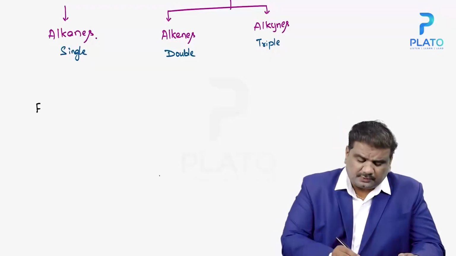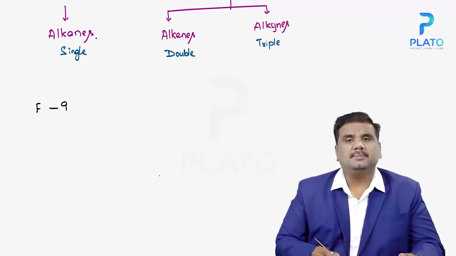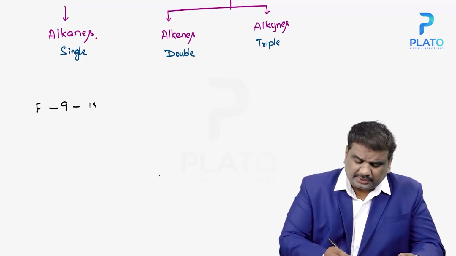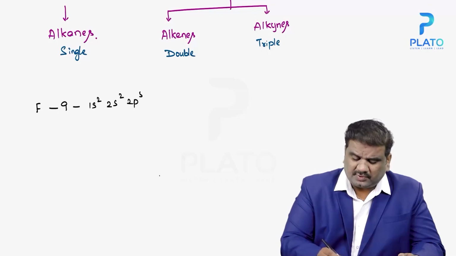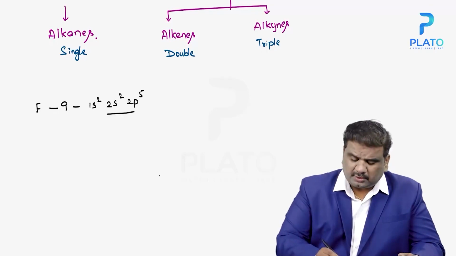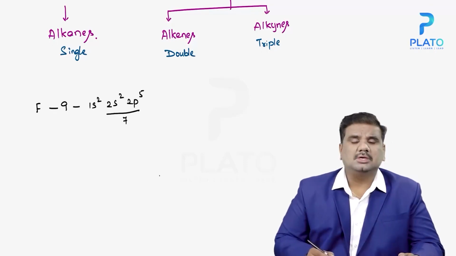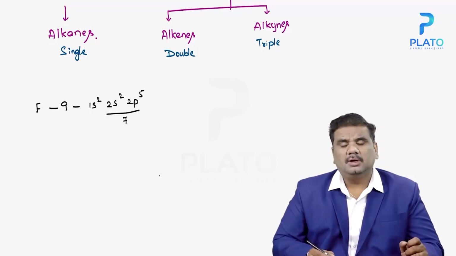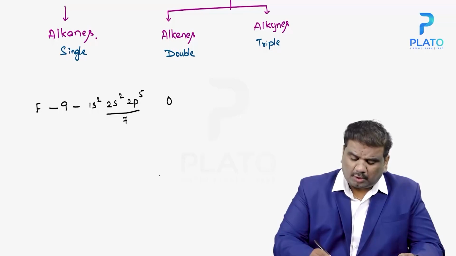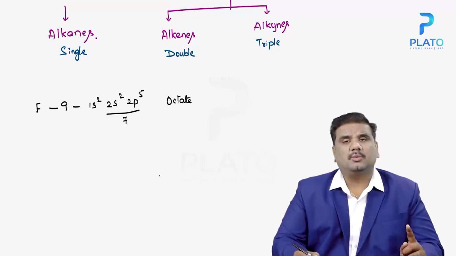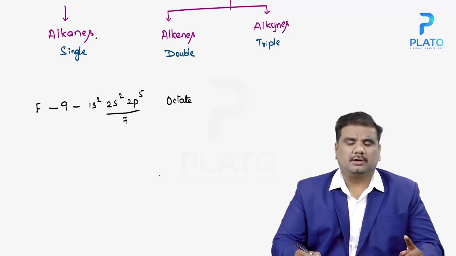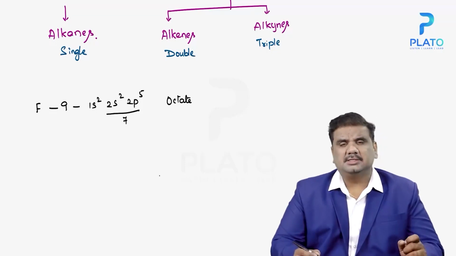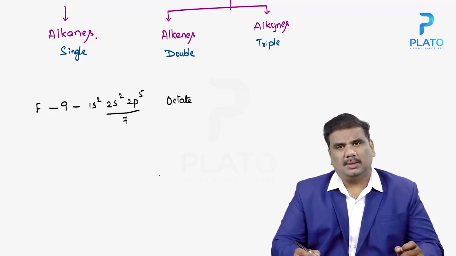In the case of fluorine, the atomic number of fluorine is 9. Its electronic configuration is 1s2, 2s2, 2p5. The outermost orbit of fluorine has 7 electrons, and it is short of 1 electron. In order to have the octet configuration, fluorine requires one more electron. That is the reason why fluorine will try to form a bond with one more fluorine.